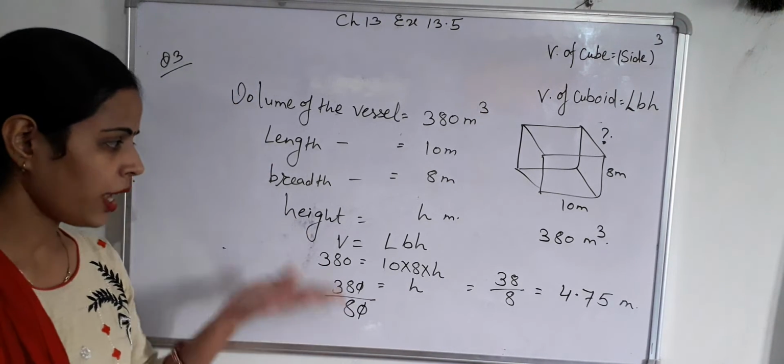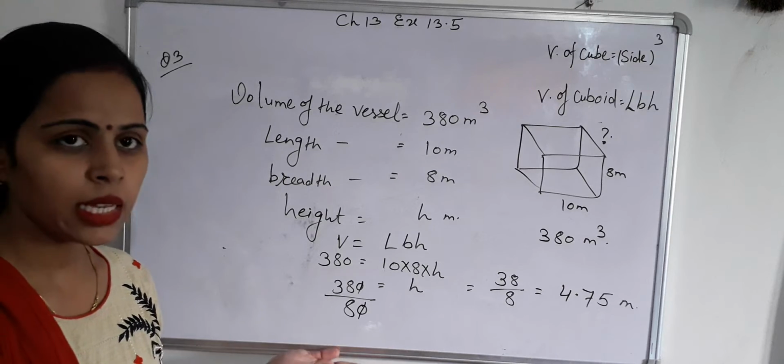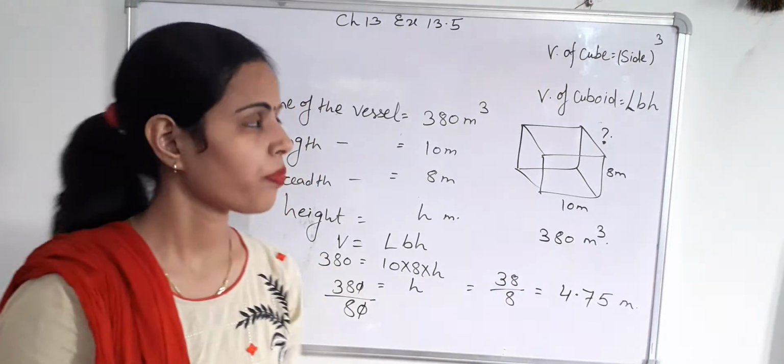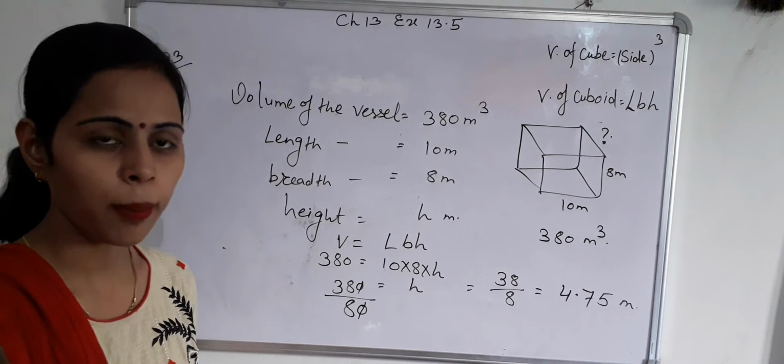So height of this vessel equals 4.75 meter.